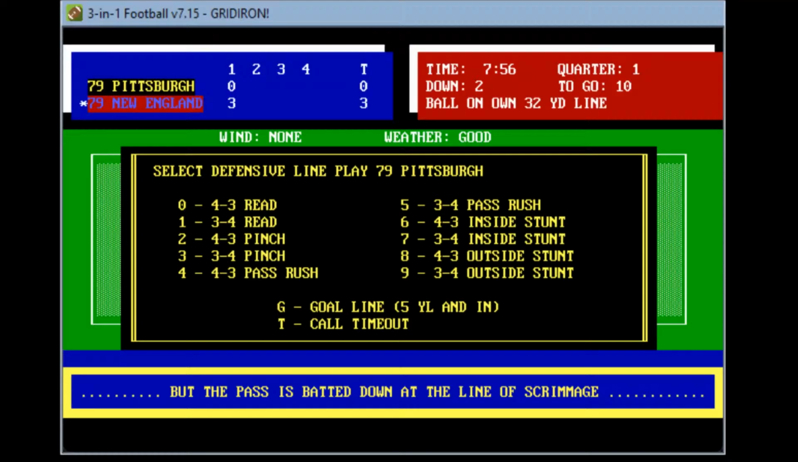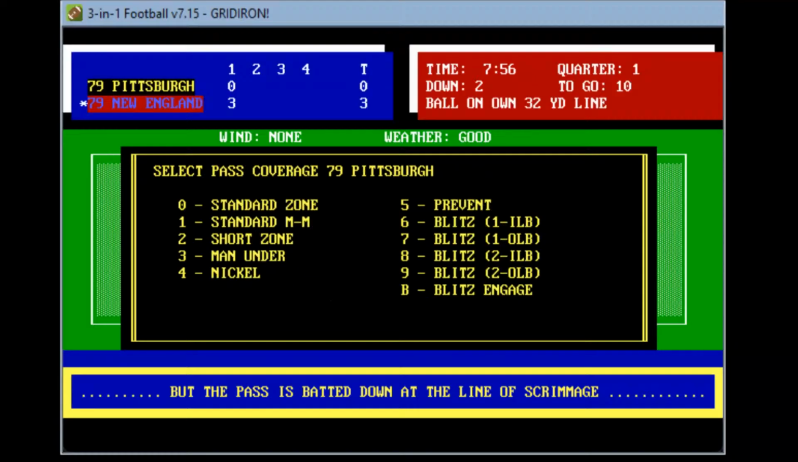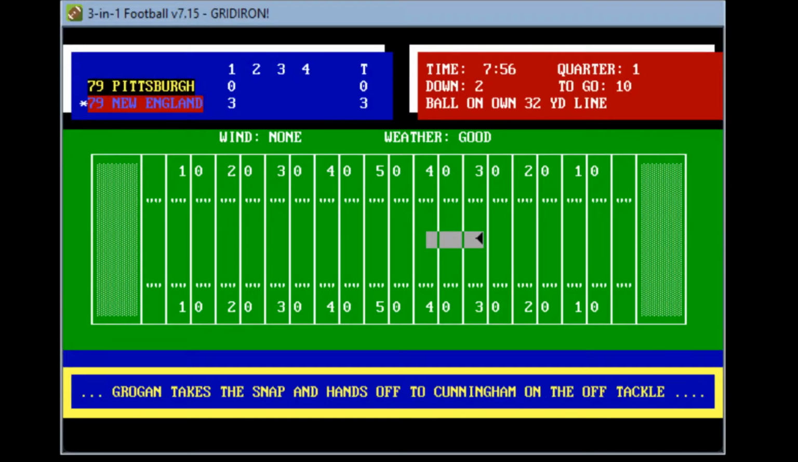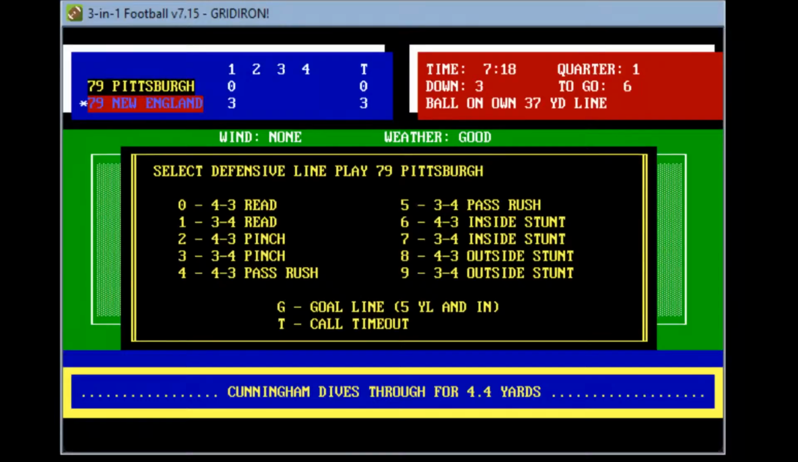So Pittsburgh does that again. They are going to go same play. They're going to bring noise. They're going to bring the pass rush, standard man to man, daring Grogan to beat him. Hands off to Cunningham. He's stopped at the 36, gain of about 4 yards, and New England has a third and a long 6 against this Steel Curtain defense with 7:18 to play here in the quarter.